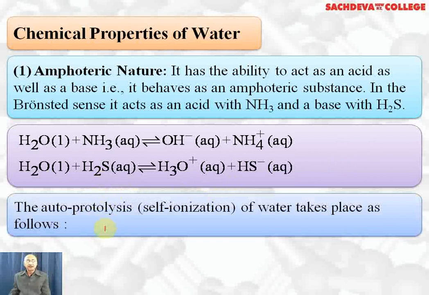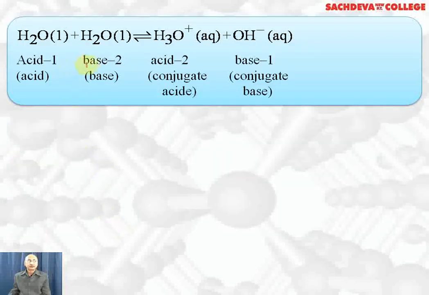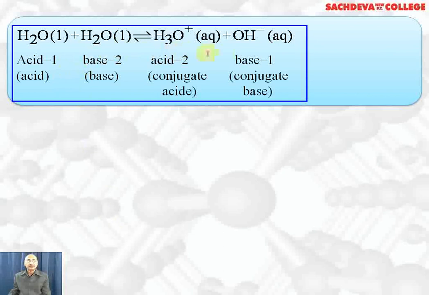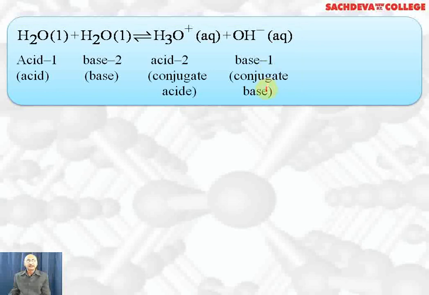Autoprotolysis: water plus water gives hydronium ion and OH minus ion. This is shown here. This is acid 1, this is base 2, and this is acid 2 and base 1. So OH minus ion is the conjugate base of water, and hydronium ion is the conjugate acid of water.